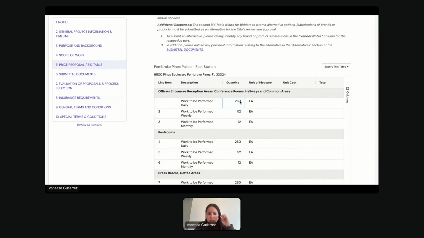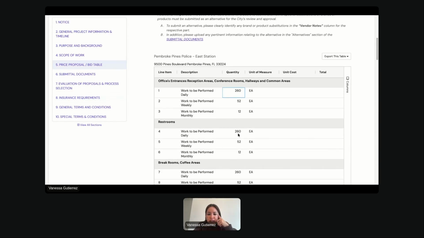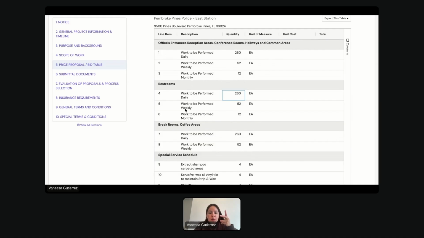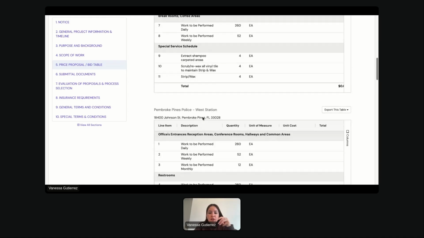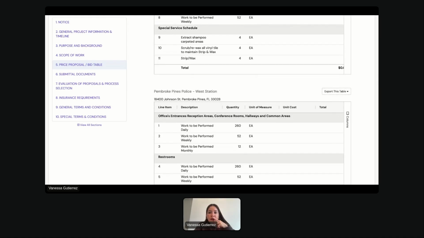No, I don't think so. I think this is not correct. Then here, restrooms, offices, hallways, okay, common areas, restrooms, coffee rooms. It just basically tells you in each place what they have.